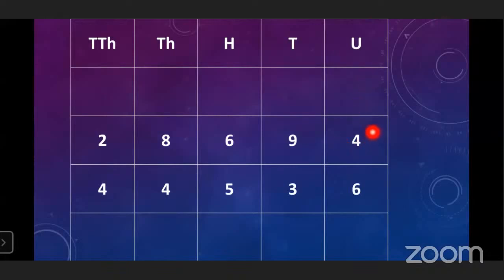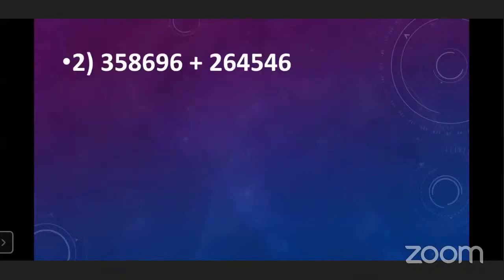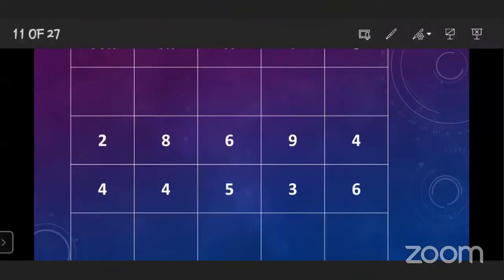Now, which digits are in the unit place? Anyone can tell me? 4 and after that, 6. 4 plus 6 is equal to 10.